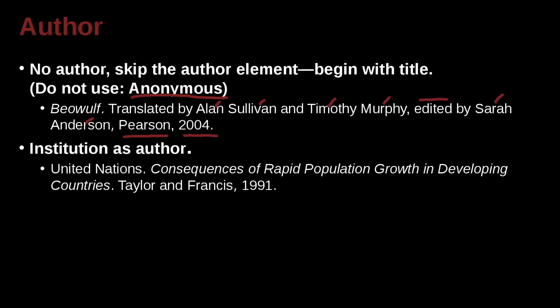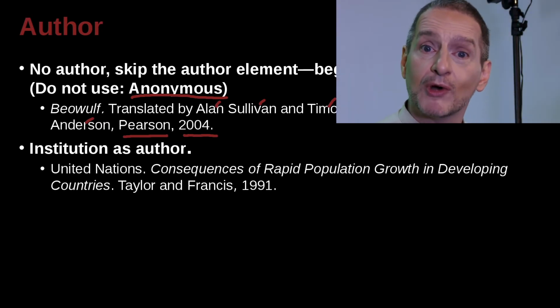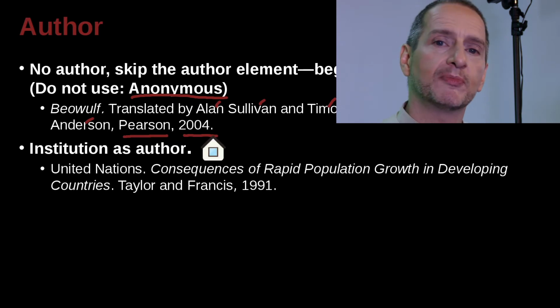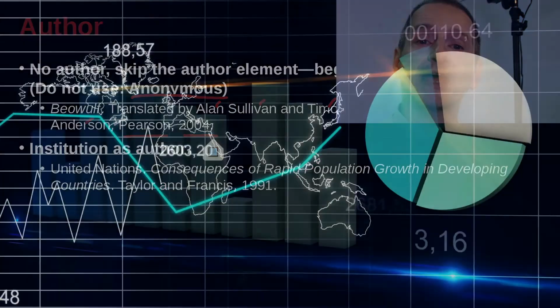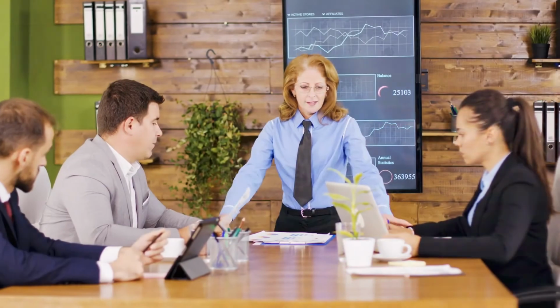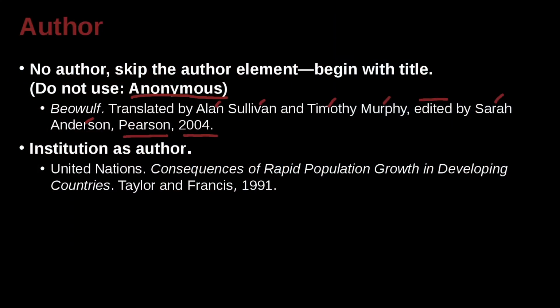Now, another common situation with no author would be the paper or book is published and it does not have the name of an author, but it was published by a group, by a company maybe. I think a good example would be if you go online and you look for a company's annual report. These are not published by a person, they are published by the company. So what are some good examples of that?